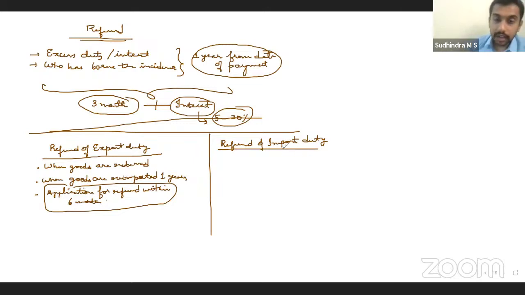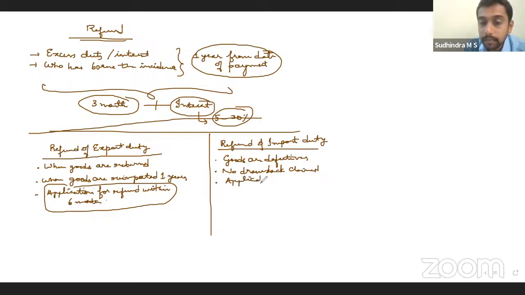Refund of import duty. In relation to refund of import duty, when can the import duty be refunded? When you are sending the goods back because the goods are defective. If the goods are defective and you have not claimed any drawback, no drawback claimed, and you are making an application within 6 months. So cumulative conditions, right?